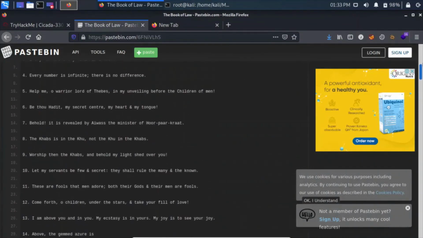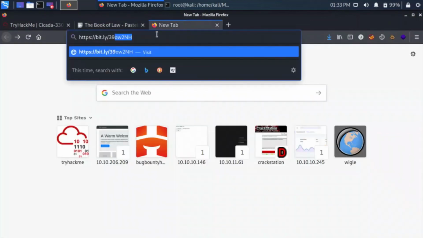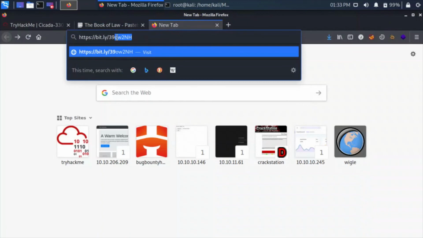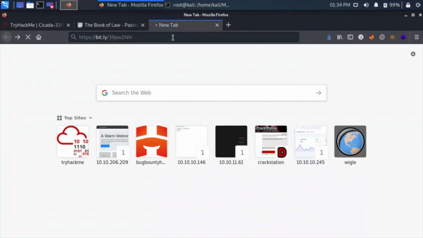221. What did I read it? 221. It's 3, 4, 5, 6, up to 20, 21. So it's P. So what I was writing, O. I was counting for 25, so it was 21. So it is not O, it's P. And for 24 I used minus. I go back once, and it was 2, and it was minus 1. I would have used 4. So let's go to this link and see if it is correct or not.